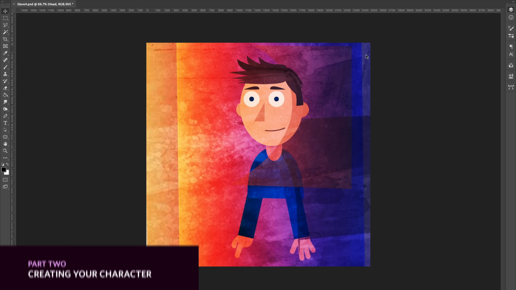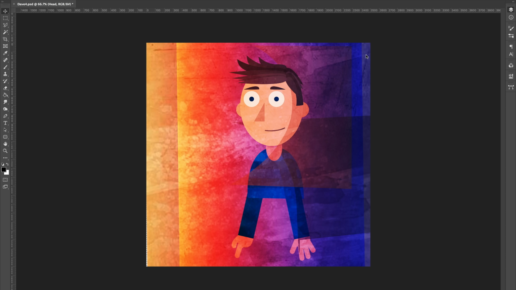So in this case, I wanted to be a kind of flat cartoon version of myself, and I did it in Photoshop. You can use Illustrator as well. Either AI or PSD files work just as well. I always say just go with whatever feels comfortable to you. This character has a lot of complexity to him, but I'm going to try to break him down into the most simple components of how I started to build him as I was creating him in Photoshop.